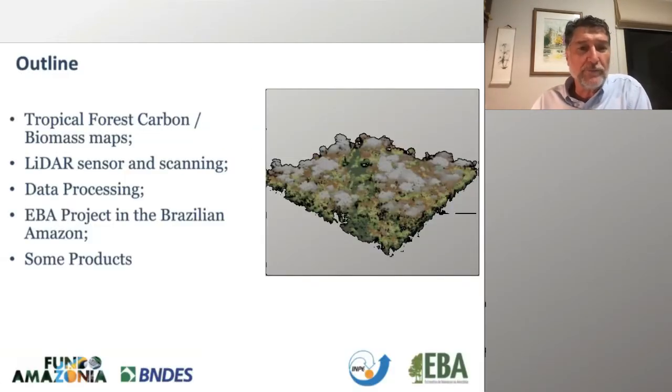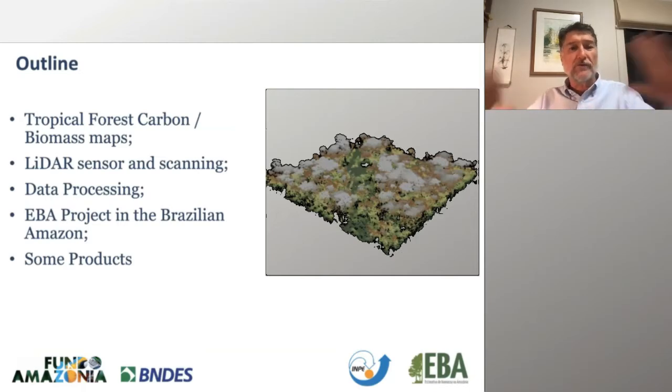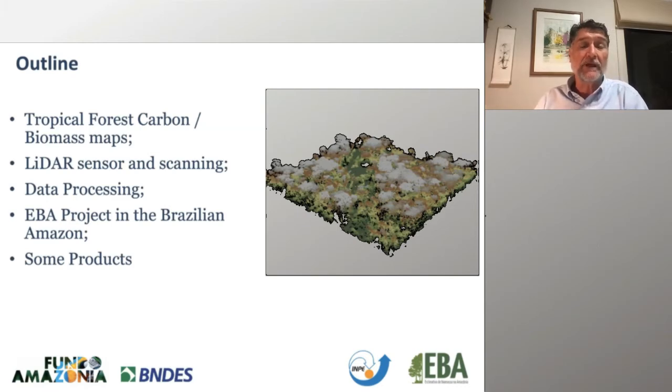That's a very brief outline. I'm going to talk a little bit about tropical forests in general, basically carbon, so why we did this work. I'll show some biomass maps, the LiDAR sensor and the scanning procedure we used, and how we process the data. This project was called EBA, which stands for Estimativa de Biomassa da Amazônia, the Amazon Biomass Estimate. I'll also show some products of our work associated with forest structure and carbon accounting.